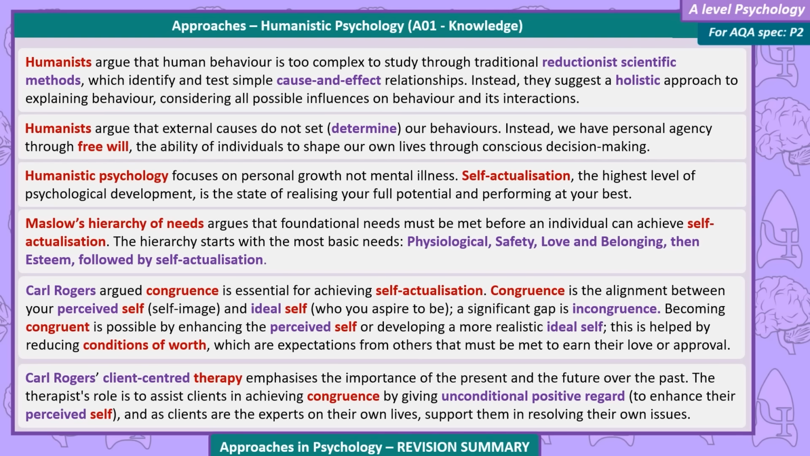Carl Rogers argued congruence is essential for achieving self-actualization. Congruence is the alignment between your perceived self, self-image, and the ideal self, who you aspire to be. A significant gap is incongruence. Becoming congruent is possible by enhancing the perceived self, or developing a more realistic ideal self. This is helped by reducing conditions of worth, which are expectations from others that must be met to earn their love or approval. Carl Rogers' client-centered therapy emphasizes the importance of the present and the future over the past.